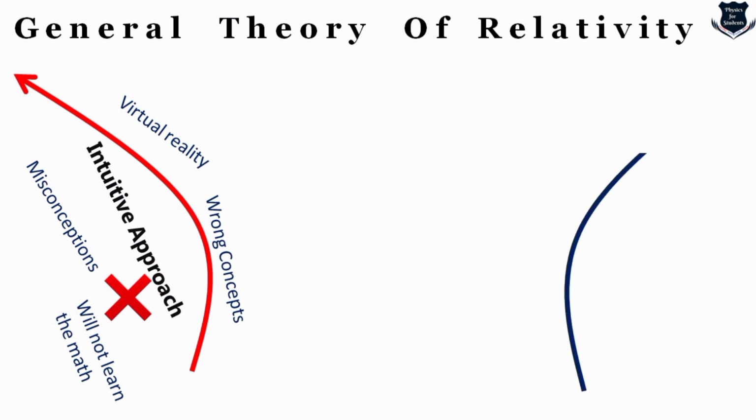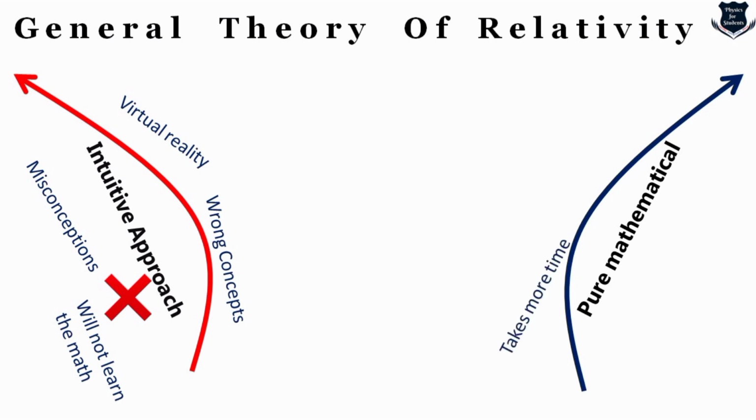The next approach, which comes on the right hand side, is called the pure mathematical approach. Now, there are certain pros and cons to that. The first is that if you take a pure mathematical approach, it will definitely take more time. Why? Because we need to build up on the basis of the different branches of mathematics which relativity deals with, and it will take a huge amount of time.